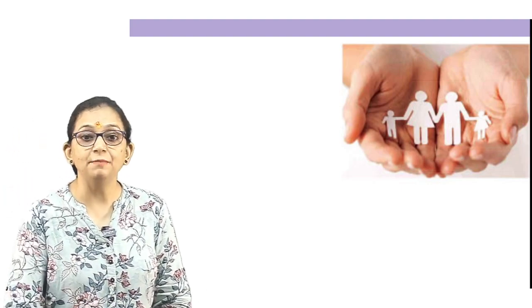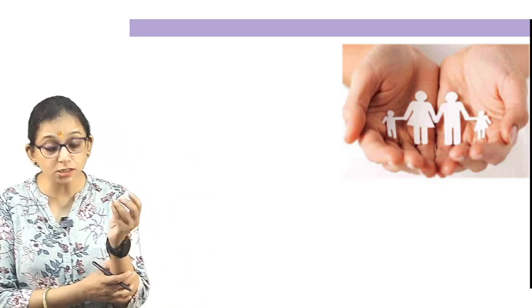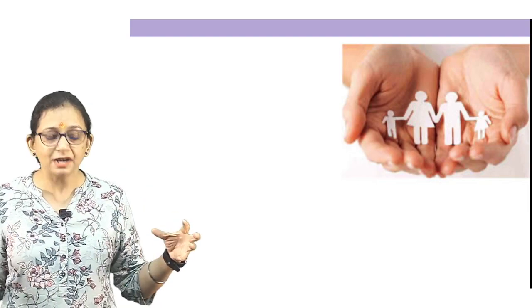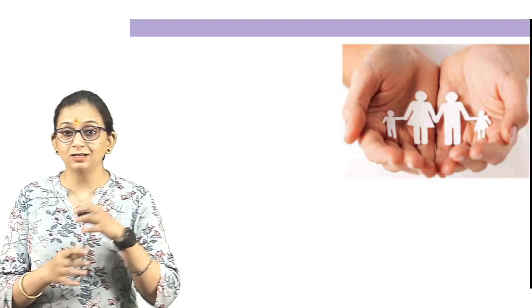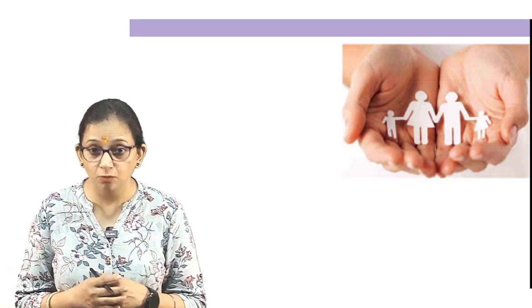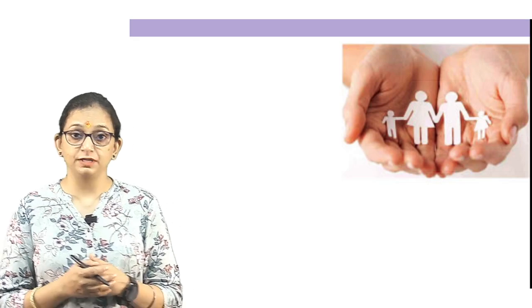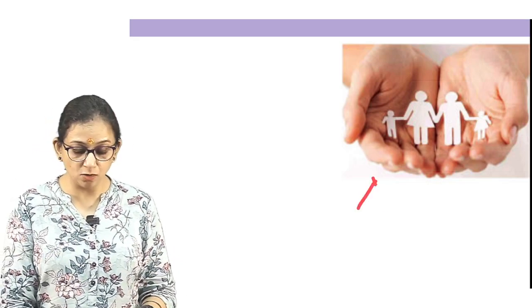Okay, now family is a source of strength, maybe emotional source, psychological source, and the members are connected to each other through this emotional, psychological bonding. Okay, they can depend on their families in times of need, and the family provides an individual with a home.